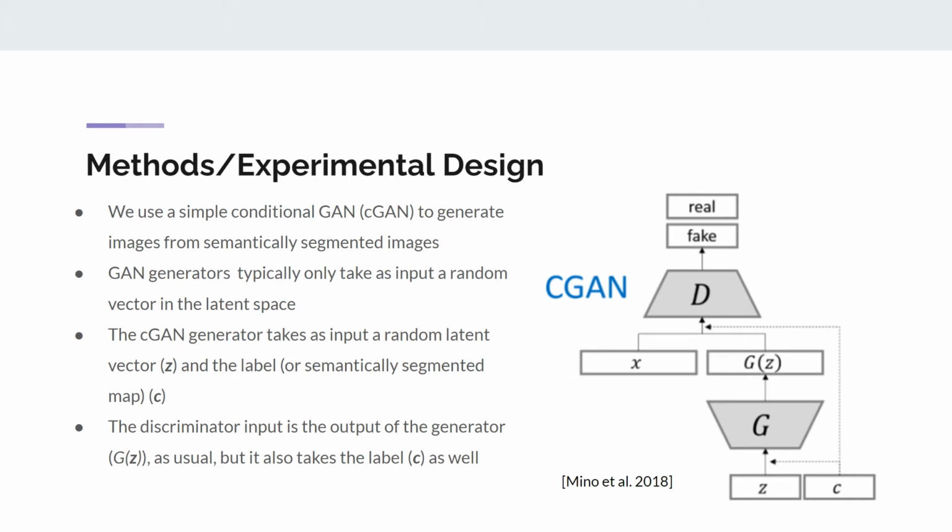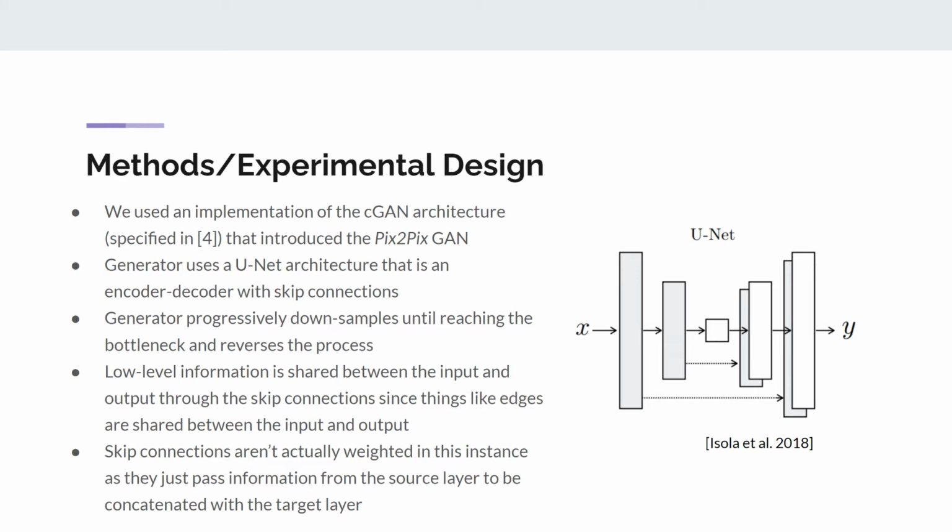Going over our methods and experimental design, we use a simple conditional GAN, or CGAN, to generate images from semantically segmented images. GAN generators typically only take as input a random vector in latent space. However, the conditional GAN generator takes as input a random latent vector Z and the label or semantically segmented map C. And the discriminator also takes as input the additional condition as well. We use an implementation of the CGAN architecture that's introduced in pix2pix.